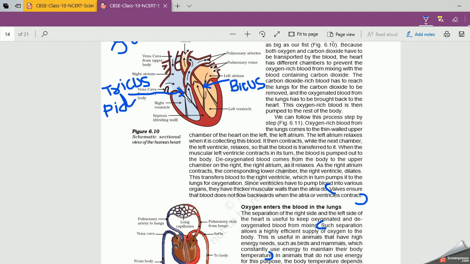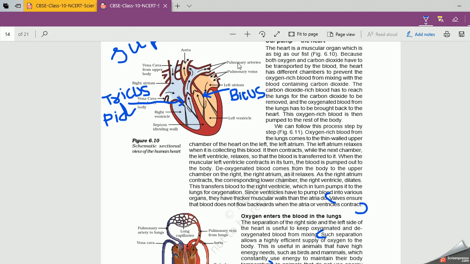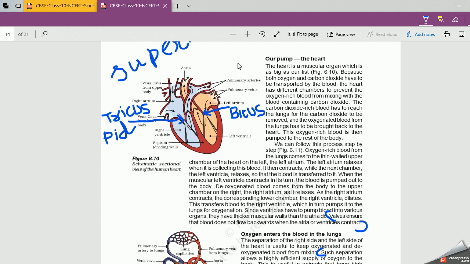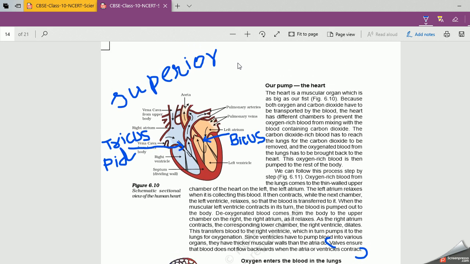From the lungs, the pure blood comes to the left atrium of the heart through the pulmonary veins. So the pulmonary veins bring pure blood from the lung capillaries, that is alveoli, to the left atrium.